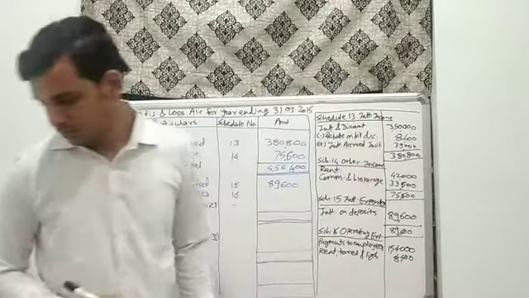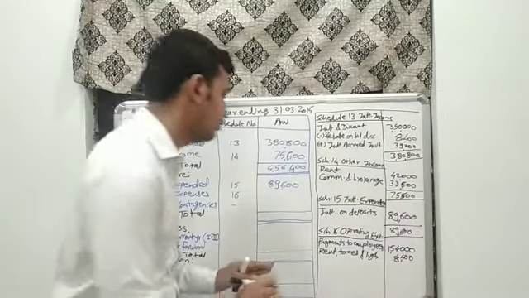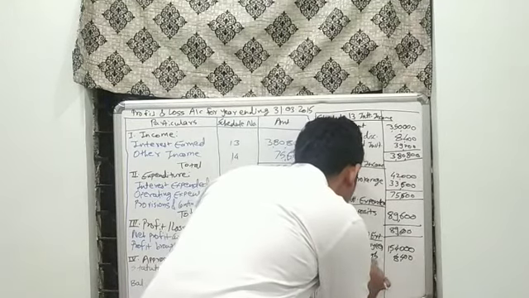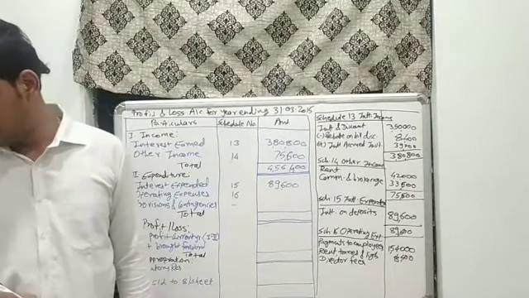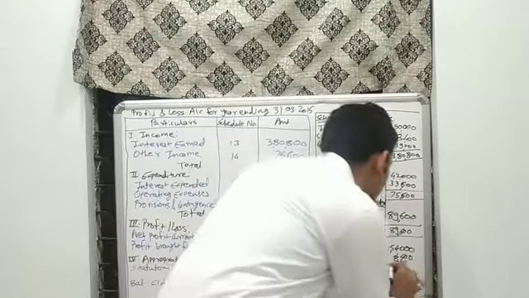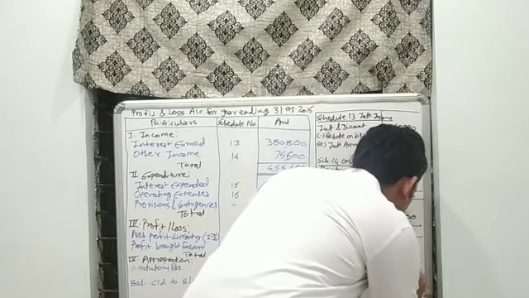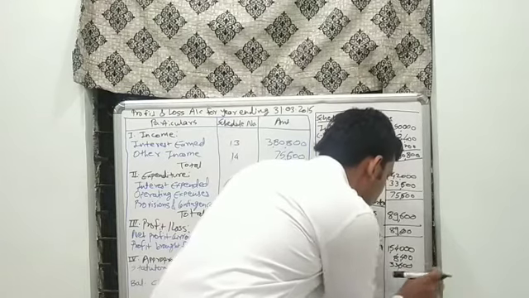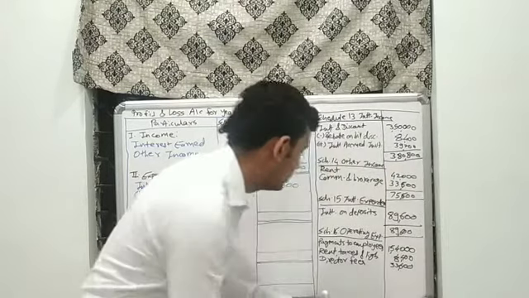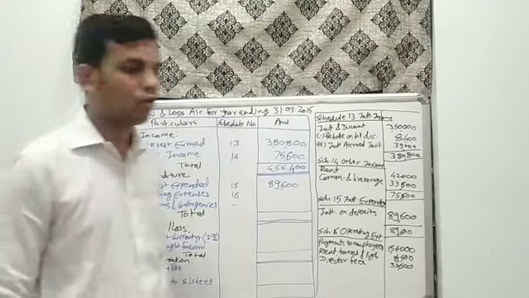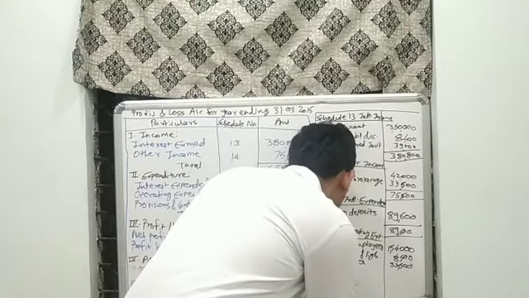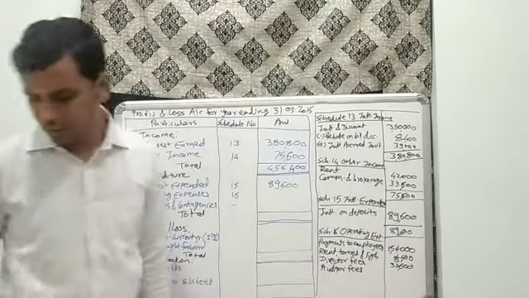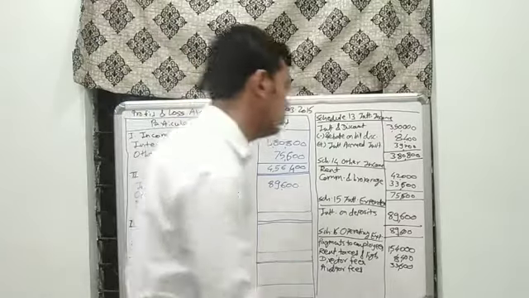$8,400. Next given is the director fees. Director fees for rupees 33,600. Then after director fees is given auditor fees. Auditor fees has been given for 28,000.